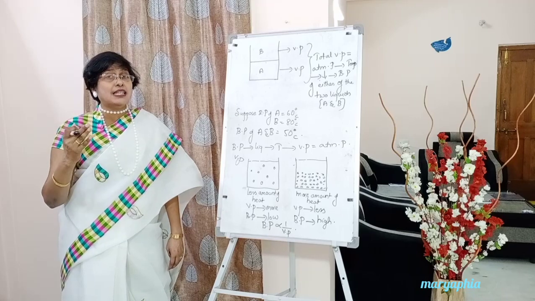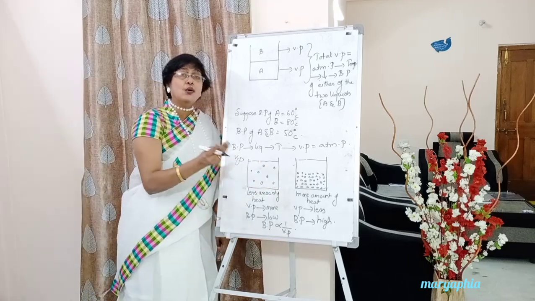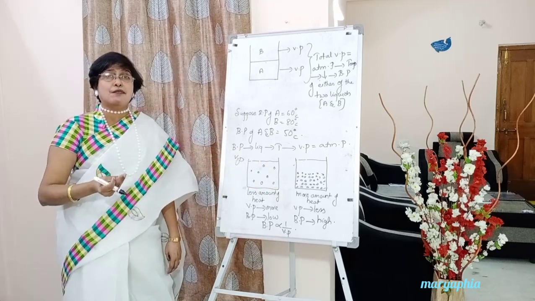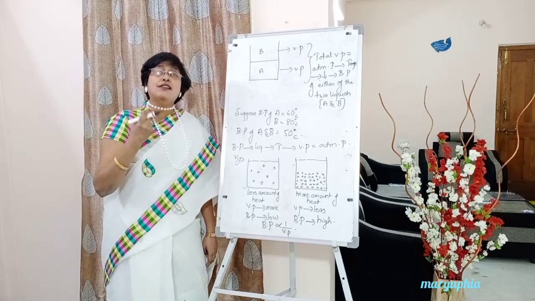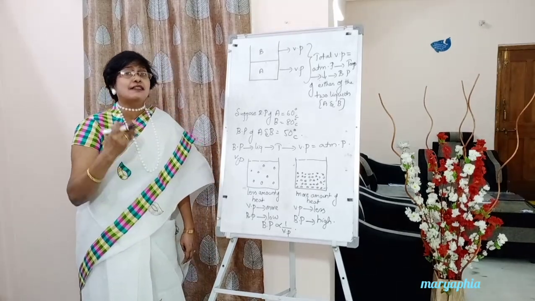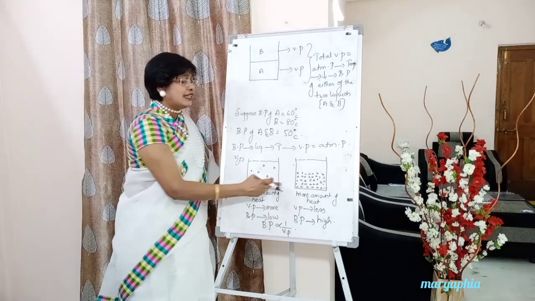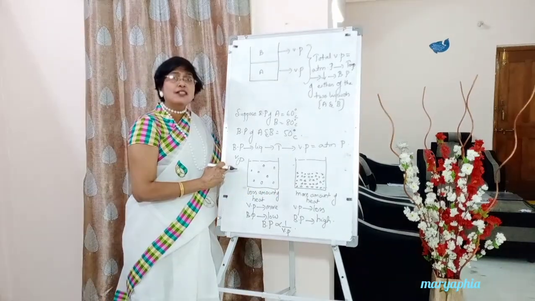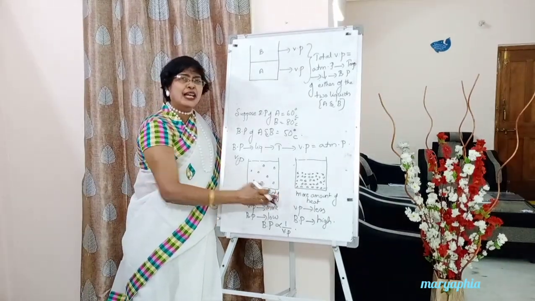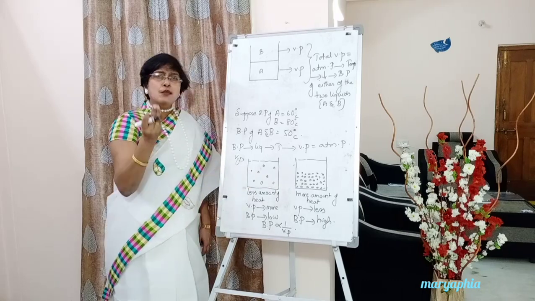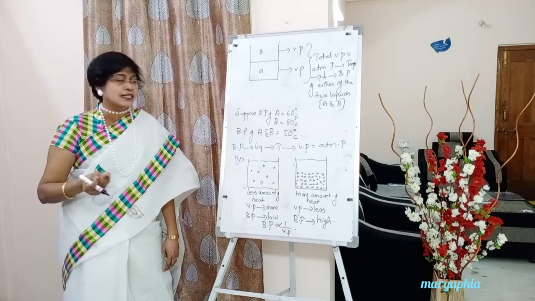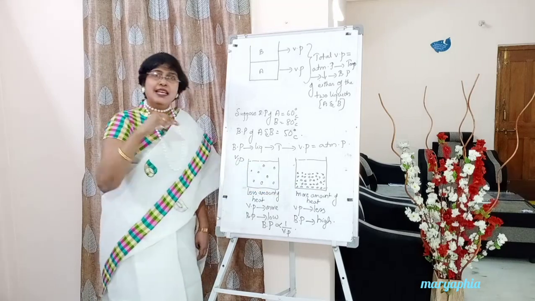Also, students, keep in mind that in such cases only a few molecules come to the surface. That means only a few molecules exert vapor pressure. If you observe, the vapor pressure here will be less compared to this liquid. Even if you heat it, only a few molecules reach the surface, so here the vapor pressure will be less.